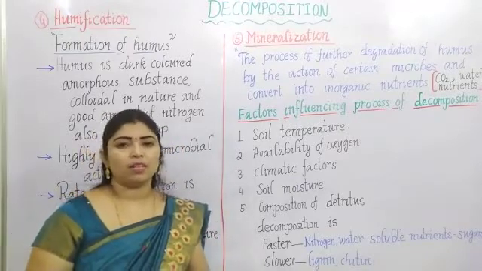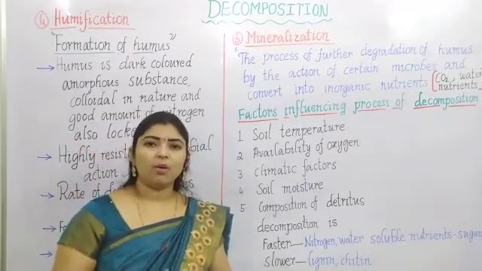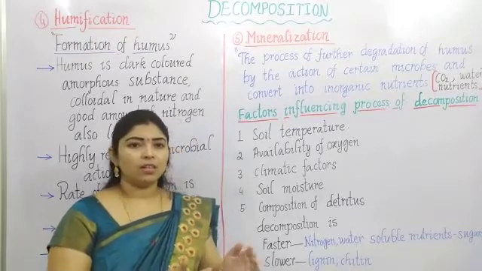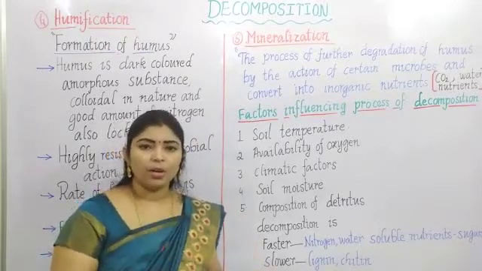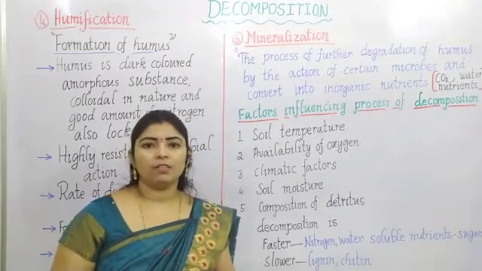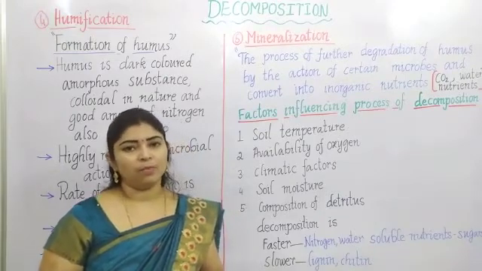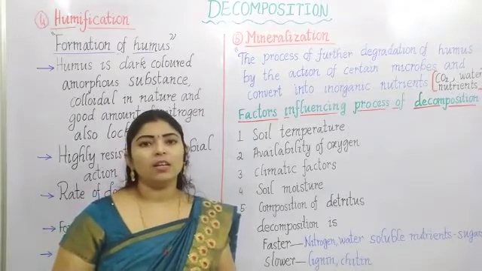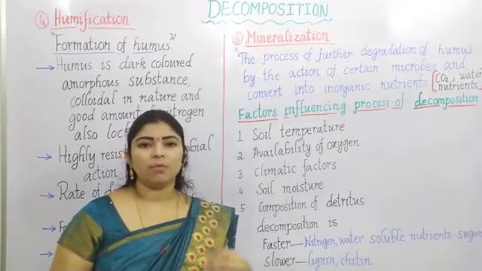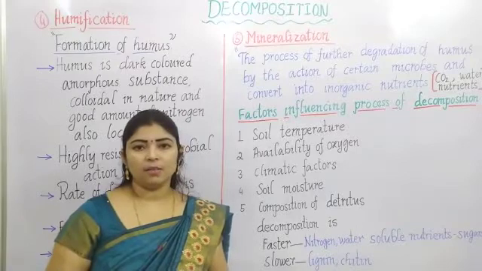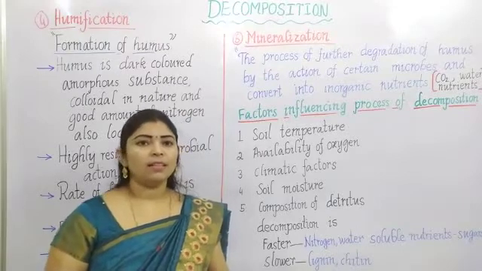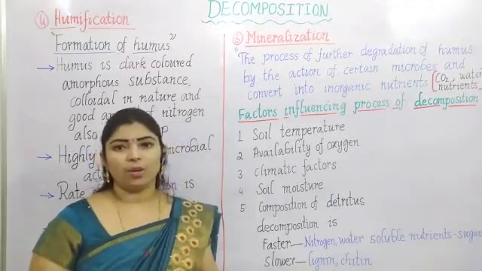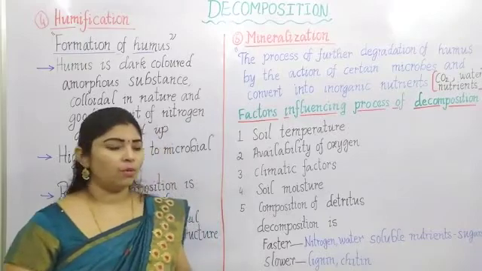Next, the leaching process. What is happening in leaching? Water soluble nutrients are going down into the deeper layers of the soil. Next one is catabolism. Catabolism means there is an involvement of enzymatic actions, which means some enzymes are released by the microbes and the enzymatic action is going on. That is called catabolism.